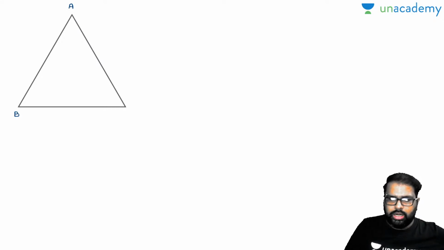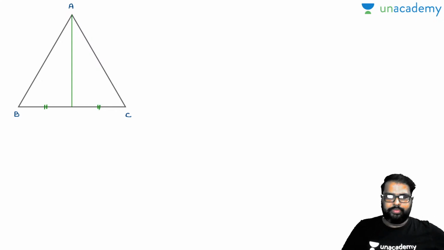See here, what I have done is, I have drawn a line segment from vertex A to the opposite line segment. Now see here, this is A. I have drawn a line segment from A to BC. Now this line segment divided the base into two equal halves. Two equal halves.